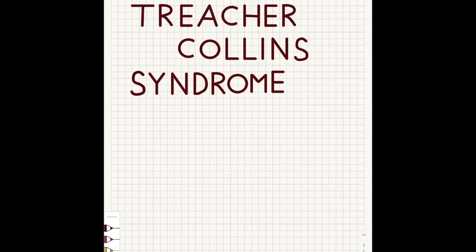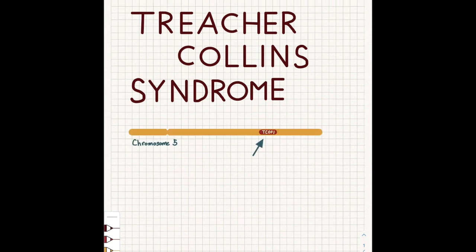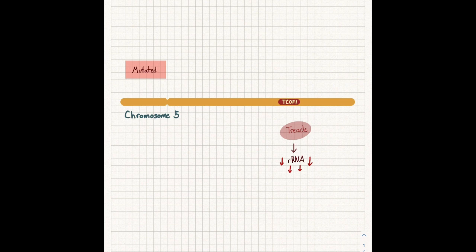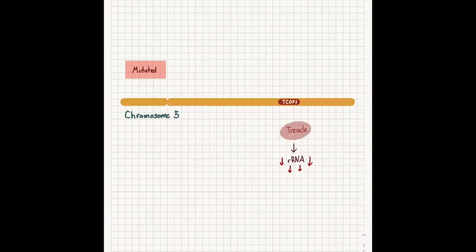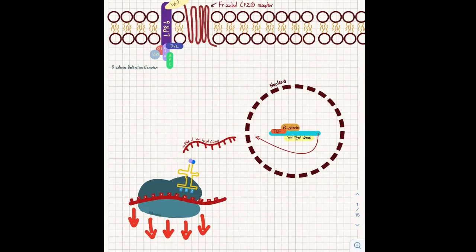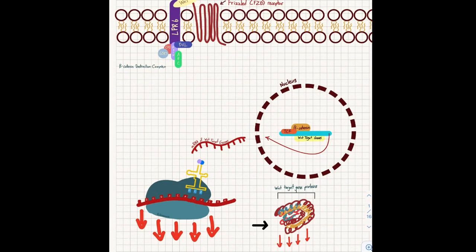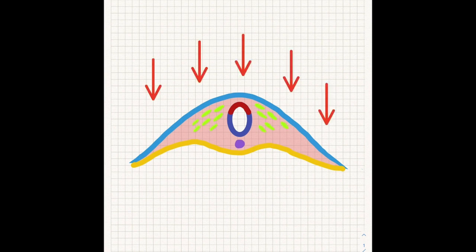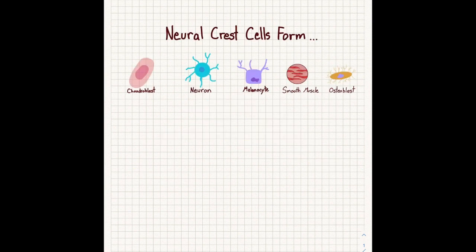Remember, this video is about Treacher Collins syndrome, and as I said before, it is primarily caused by a mutation in the TCOF1 gene, which results in decreased function of the nucleolar phosphoprotein treacle and reduced protein synthesis of the ribosomes. What does this mean? Even if WNT is present, the mutation in the TCOF1 gene will result in a very low amount of functional ribosomes, meaning that the amount of WNT target gene proteins will be reduced. This results in increased apoptosis in the neuroepithelium, which also results in reduced migration of the neural crest cells, cells that play a pivotal role in the formation of the face and other tissues in the body.